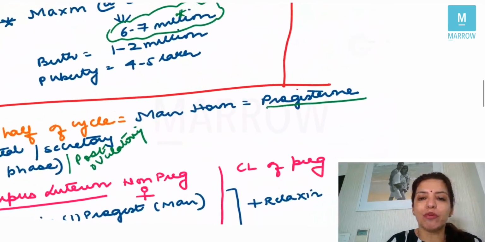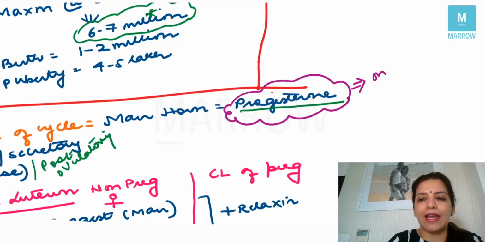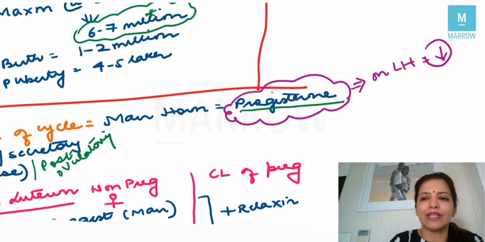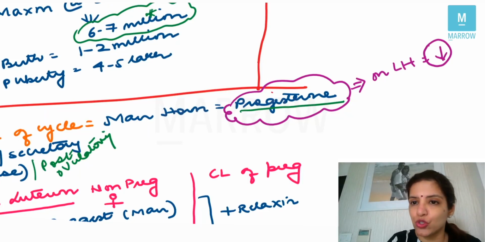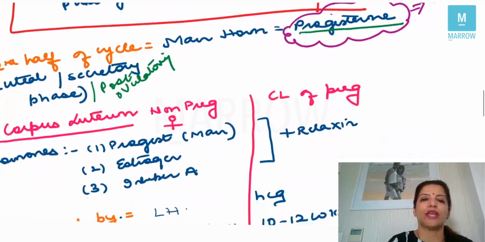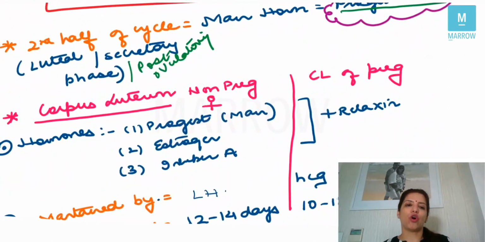Now, the next very important thing is, what is the effect of progesterone on LH? The moment progesterone is released, it will decrease the LH. Estrogen was decreasing FSH and it was increasing LH. Progesterone, when it is released in high concentrations, decreases the LH. And from where did this progesterone come? This progesterone came from corpus luteum, right? So let's talk about corpus luteum.